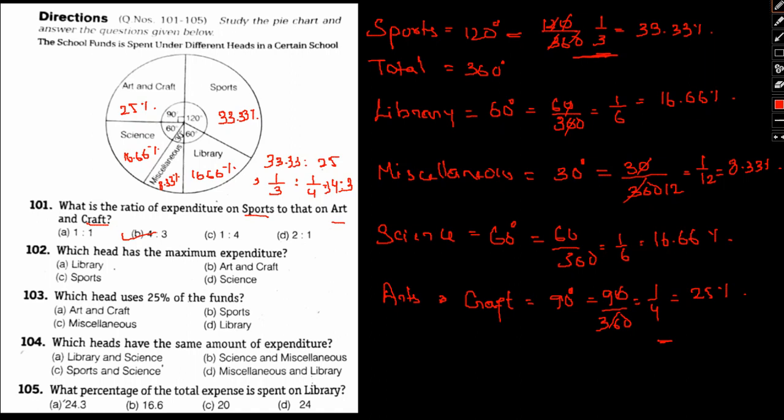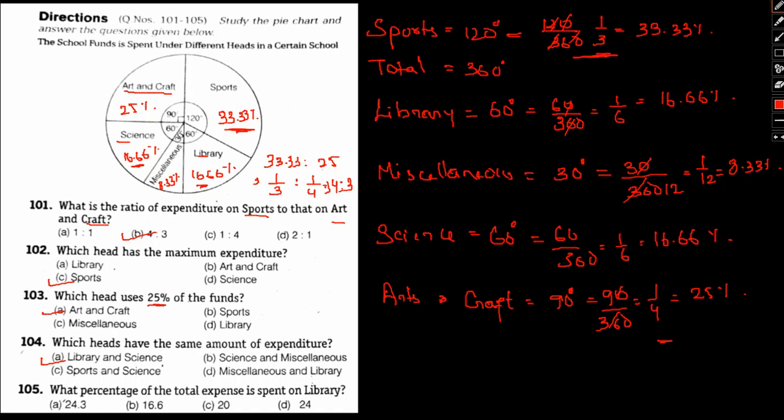Which head has maximum expenditure? So sports, as we can see, has 33.33% share of the expenditure. So sports will have maximum expenditure. Okay, I hope it's clear. Which head uses 25% of the fund? As you can see, arts and craft uses 25% of the fund. So arts and craft will be the answer. Which heads have the same amount of expenditure? As you can see, science and library, they both have 16.66, 16.66. So science and library will be the answer.